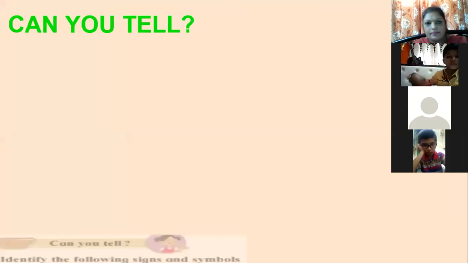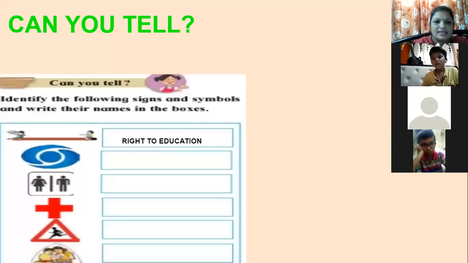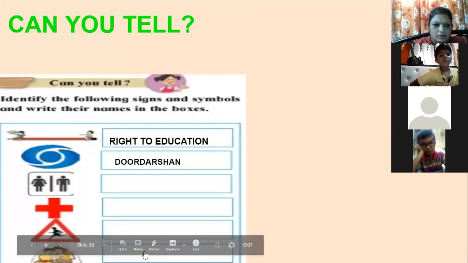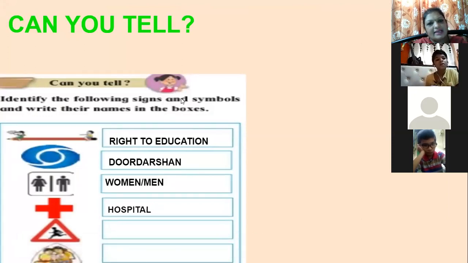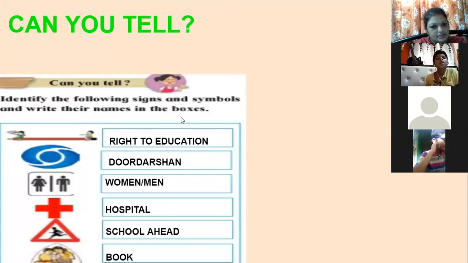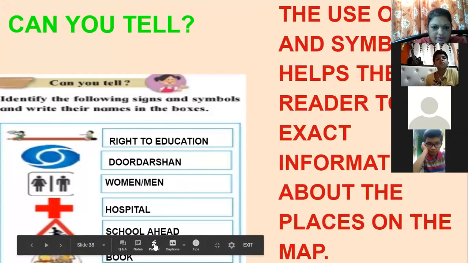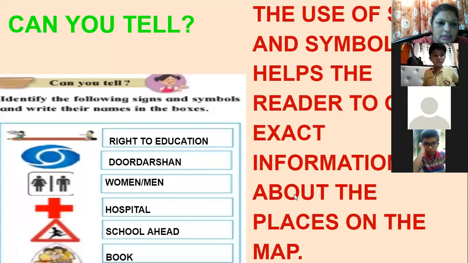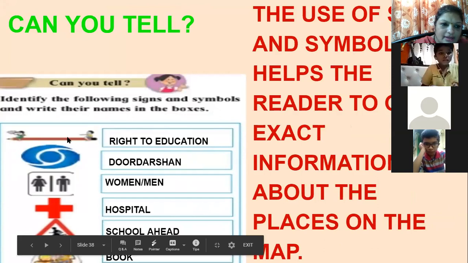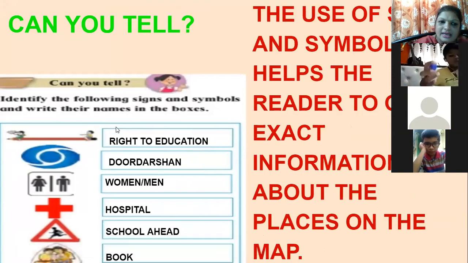Now look here. This picture is in your textbook and they have asked you to identify the following signs and symbols and write their names in the boxes. Pay attention to this because you will have to write it in your book. Now look here. The first, you can see on the Bal Bharati book, this is printed. So what does it mean? It can be a sign or a symbol, but what does it mean? This is a symbol. It means right to education.